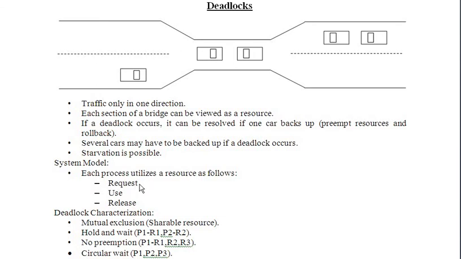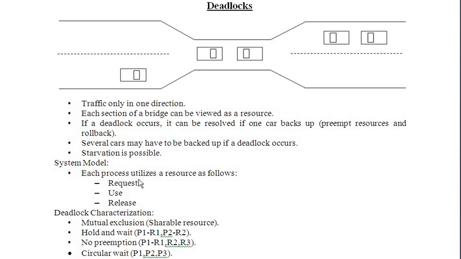Once the request has been fulfilled, that means the resource has been given to the process, it should use it for the time for which it has been designed, or till the completion of its work. Once its usage finishes, the process has to release the resource so that it can be assigned to other processes waiting in the system.